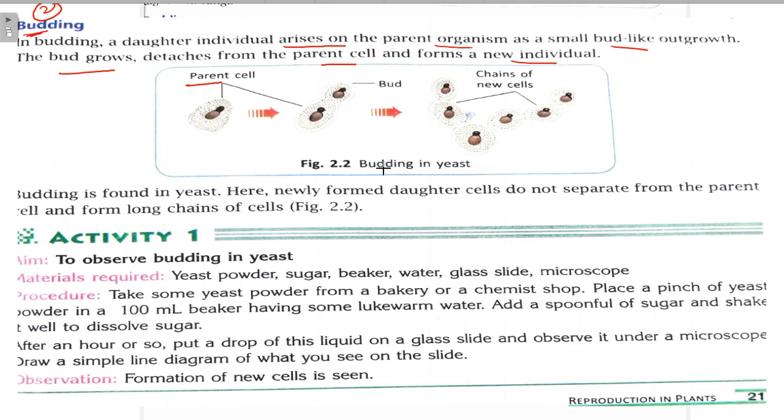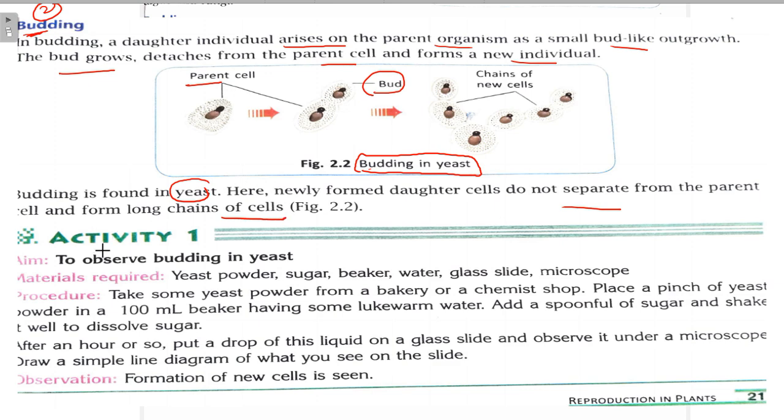Budding in yeast has been shown here. The parent cell of the yeast divides into buds and new cells are formed, right? This is the bud formed here. This bud divides into new chains of new cells. So budding is found in yeast. Here, newly formed daughter cells do not separate from the parent cell and form long chains of cells, right?